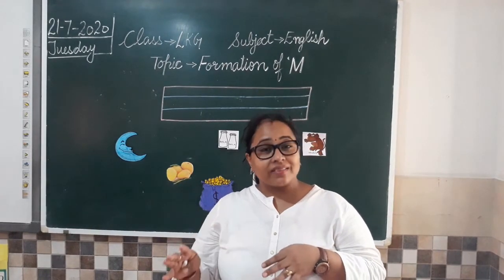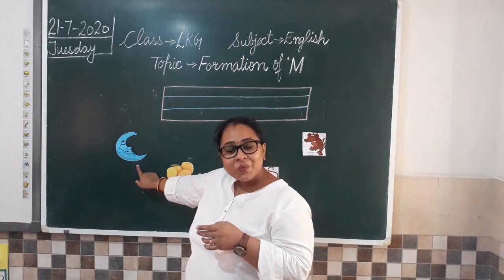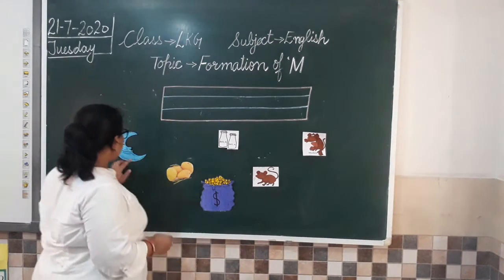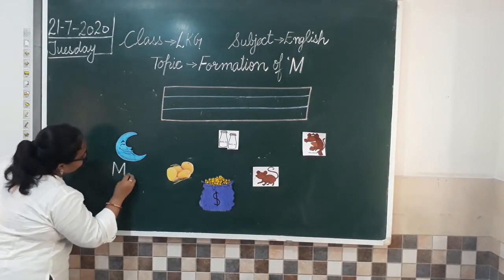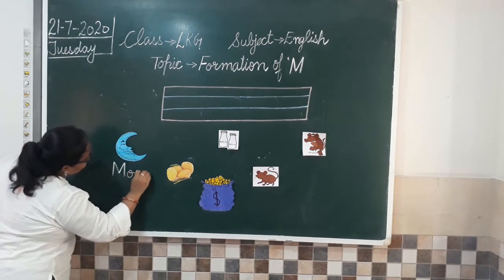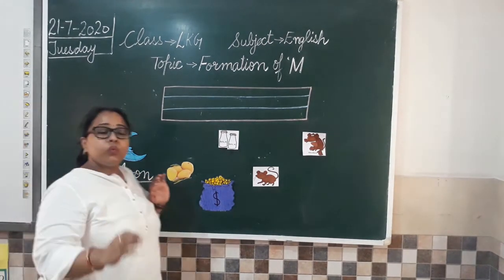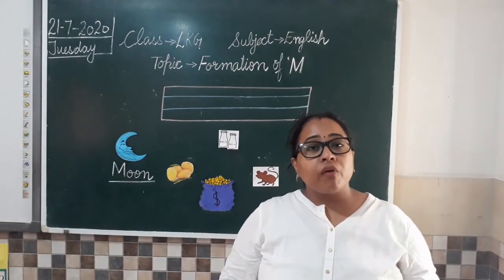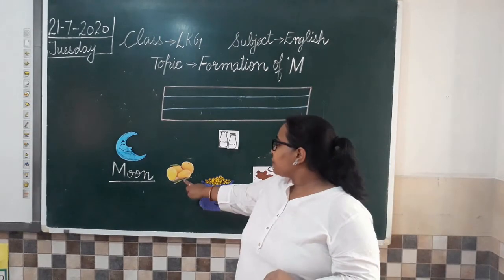Moon and stars. So M for moon. Yes, M for moon. So let me just write here. Moon. M for moon. Okay. So just say with me. M for moon.